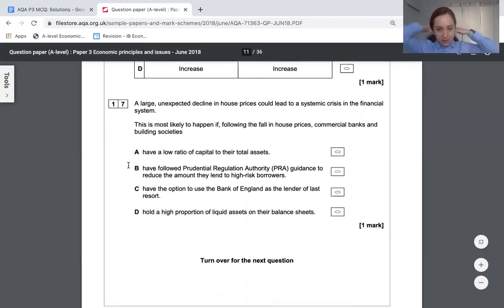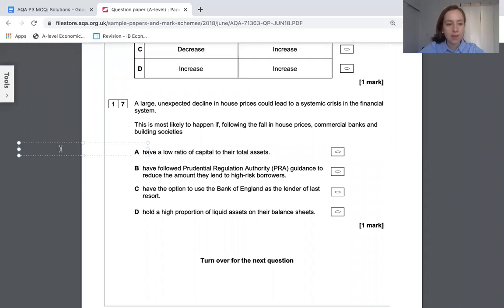Okay, systemic crisis. So this is talking about something similar to the financial crisis. So usually if house prices fall and say some people don't pay back their mortgage, the house goes back to the bank, they take ownership of it.